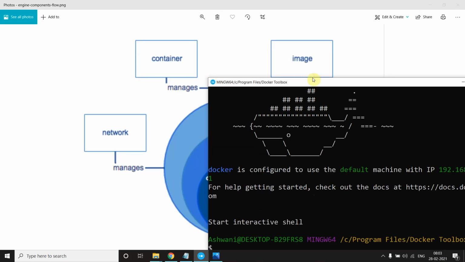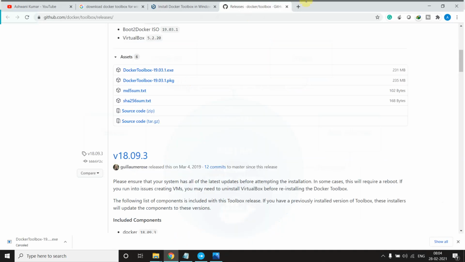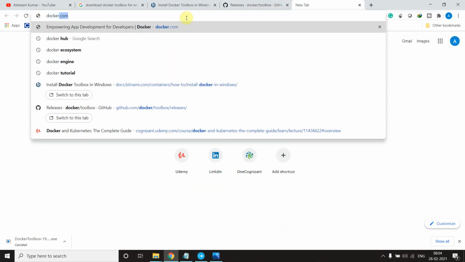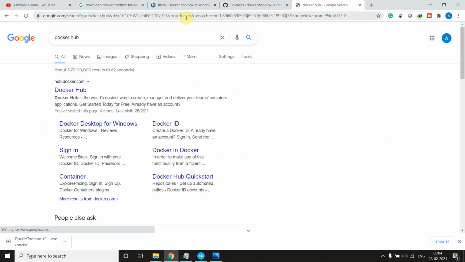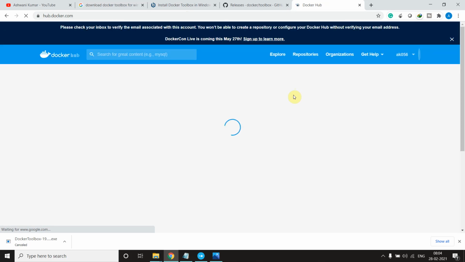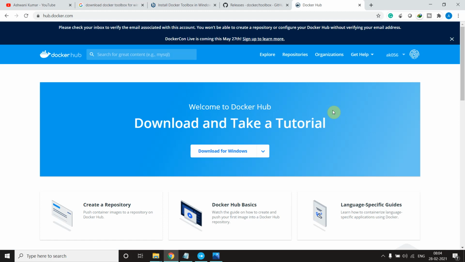Now the thing is, what is an image and what is Docker Hub? Let me tell you about Docker Hub first, then we will start image and container. When you go to Google and search Docker Hub, if you have worked with Maven, you have an idea what a Maven repository is. A Maven repository has a lot of dependencies for particular projects, like JPA, MySQL or anything, which you can pull into your project.